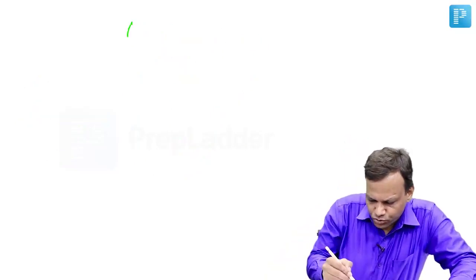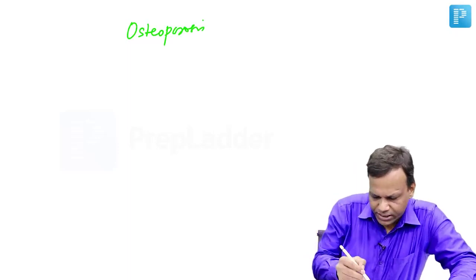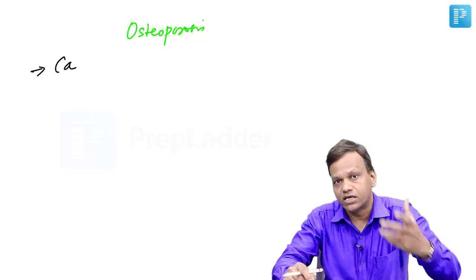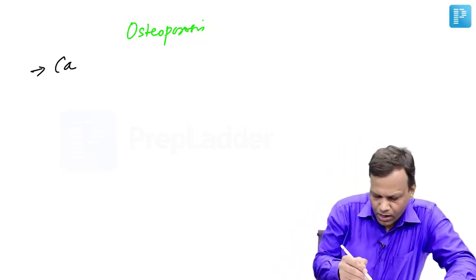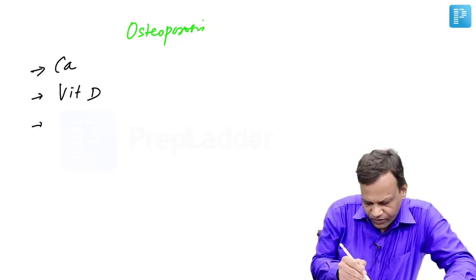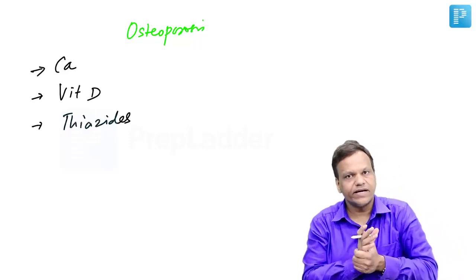Now the drugs which are used in osteoporosis: obviously we can use calcium. In osteoporosis, sometimes we need to give very high doses, like 1200 milligram per day. Along with calcium, we usually add vitamin D also. Then we can use thiazides. Remember, thiazide and loop diuretics differ: loop loses calcium, thiazide retains calcium.